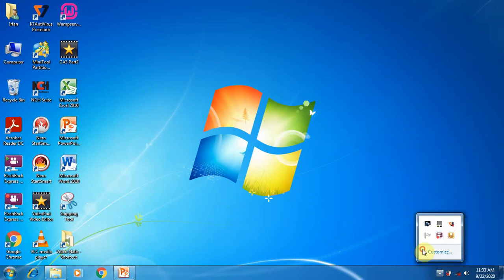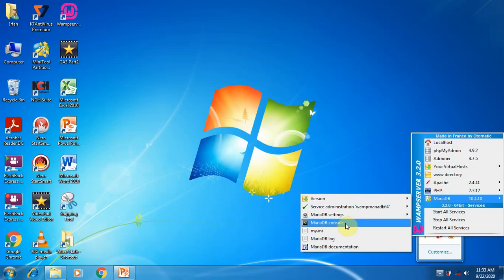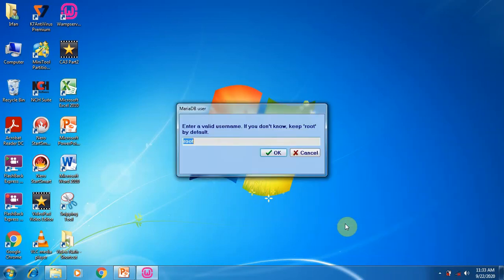After that, when the W icon changes into an orange icon, click the orange W icon. Go to the MariaDB. Select the MariaDB console. Here a dialog box appears. You can select the username. Now we are using a root user.